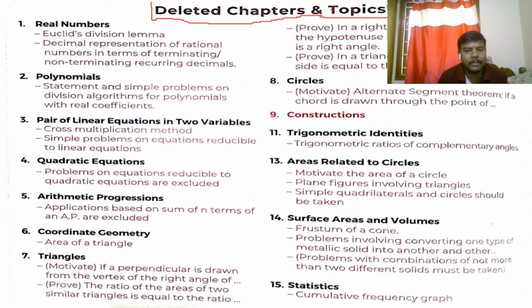See, from real numbers, there is a damn sure question. You know that root 3, proving it is an irrational number, that is a damn sure question. So you need to work on that. You already know it. So you should plan your schedule, plan your studies smartly. Don't spend more time on the unnecessary topics. You should spend smartly on what the question paper will definitely ask. You need to sit on the topic and do more question practice, and practice more models. All this we will see in the coming videos.